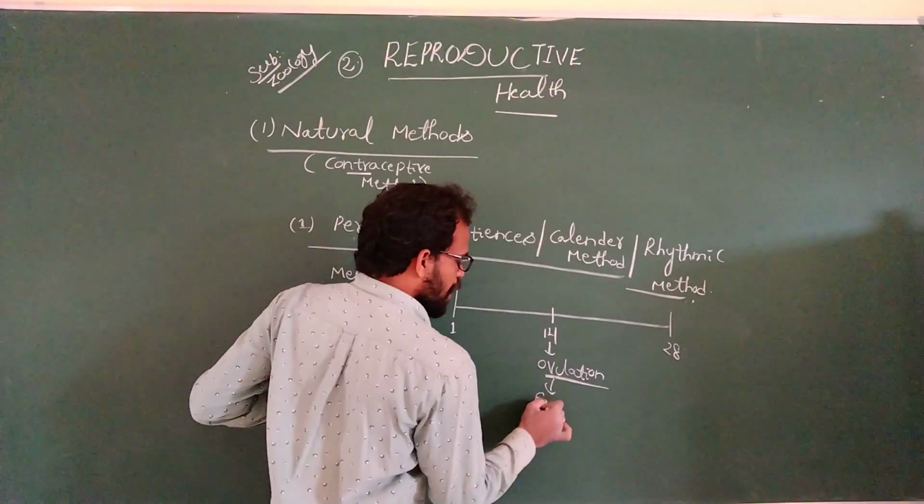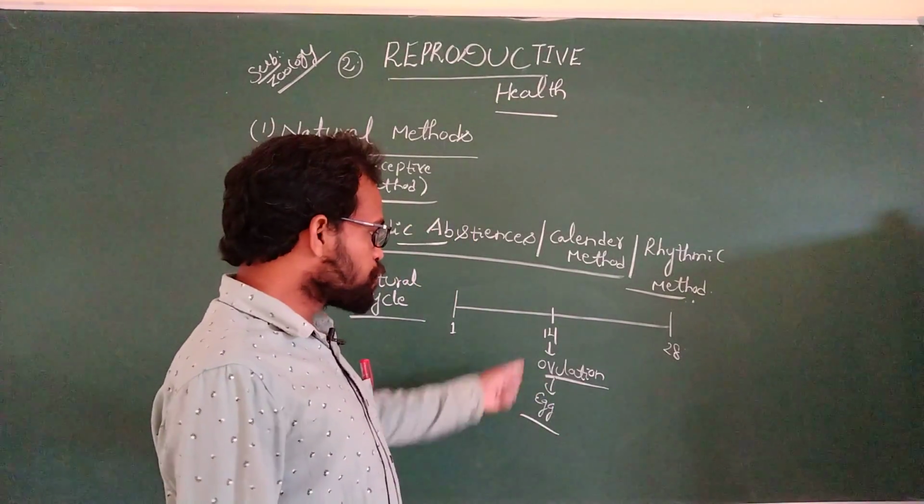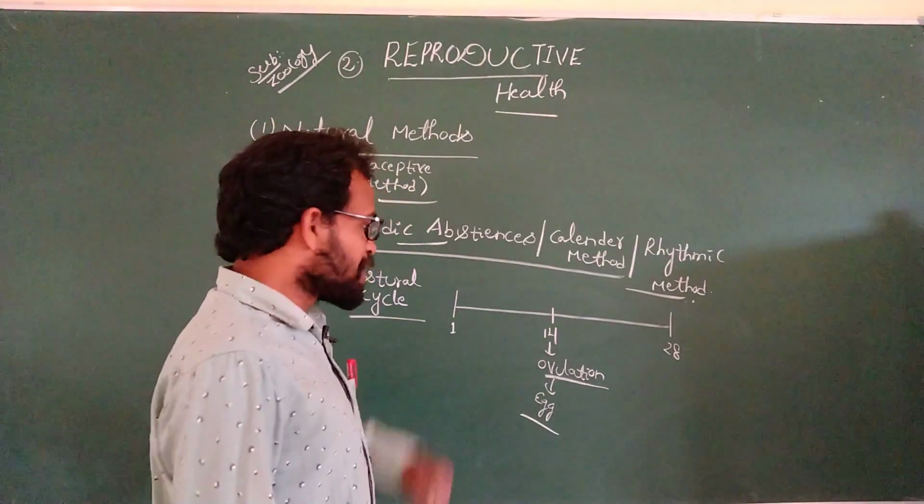Ovulation period means an egg is produced. Every month in the female body, the egg is produced on the 14th day of the cycle.